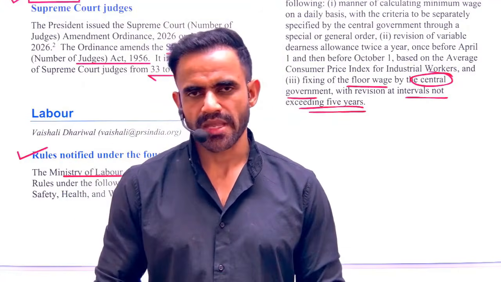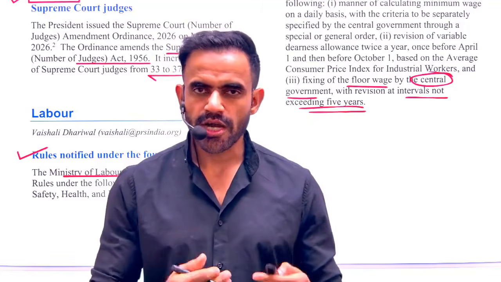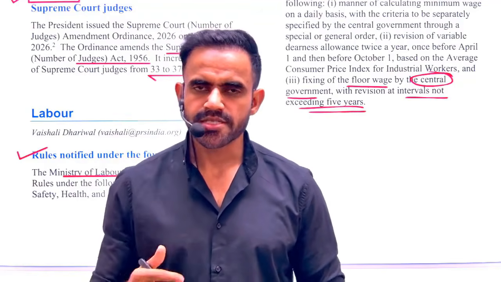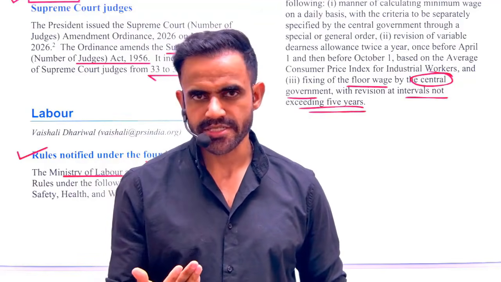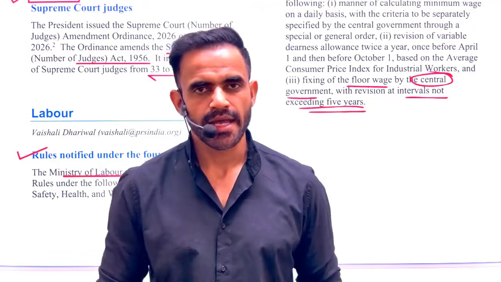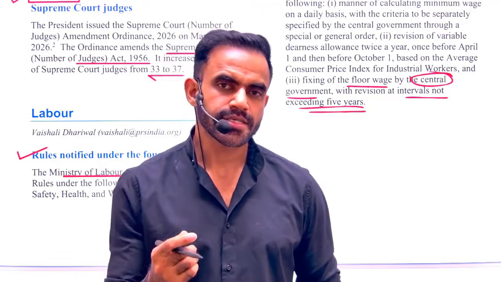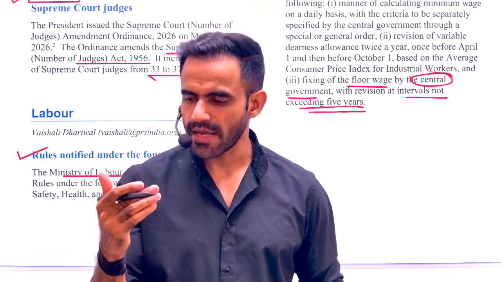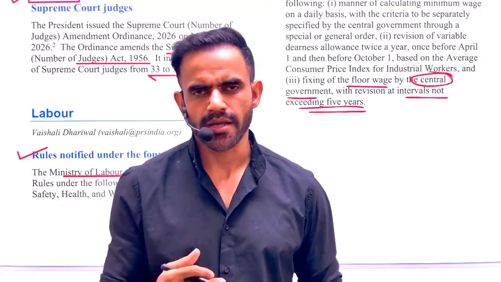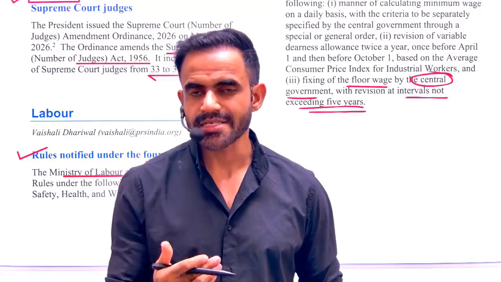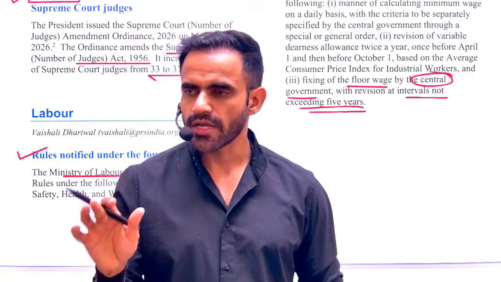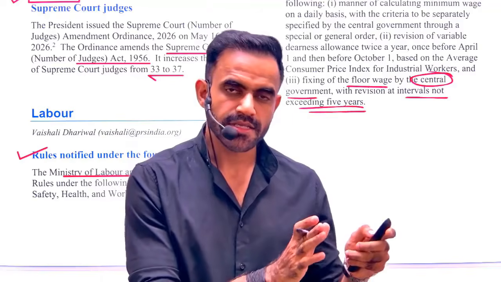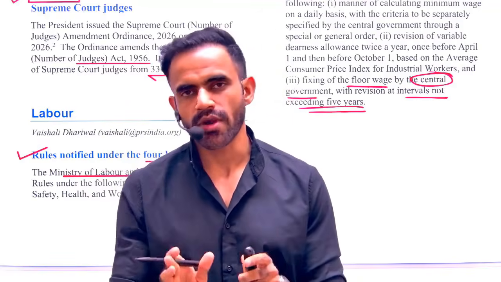Next topic is related to the rules that have been notified for the 4 labor codes. Now let me simplify. In our country, if we want to promote more and more investment, we have to simplify the rules and regulations. This is basically referred to as ease of doing business. The Economic Survey had highlighted that because of excessive regulation, there is a regulatory cholesterol. What is regulatory cholesterol? Because of excessive regulation, industrial growth is adversely impacted. Just like cholesterol blocks the blood supply, excessive regulation blocks growth. So keeping that in mind, the central government has simplified these labor legislations into 4 labor codes.